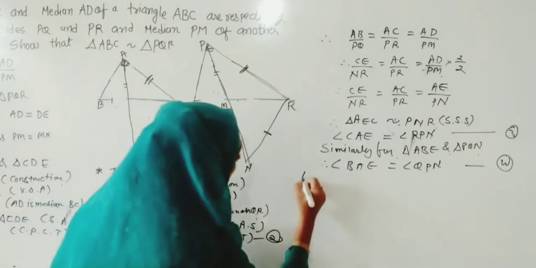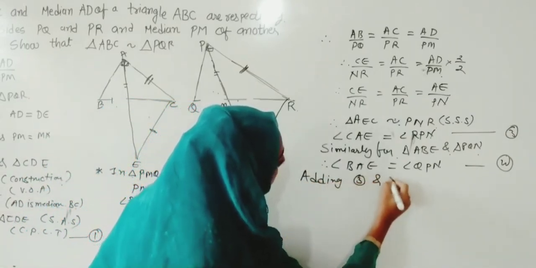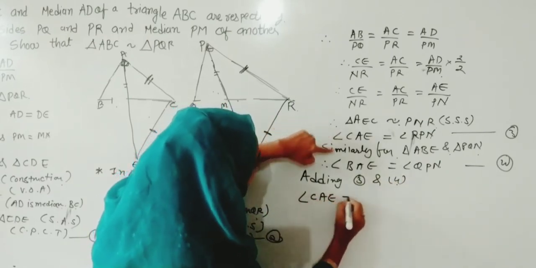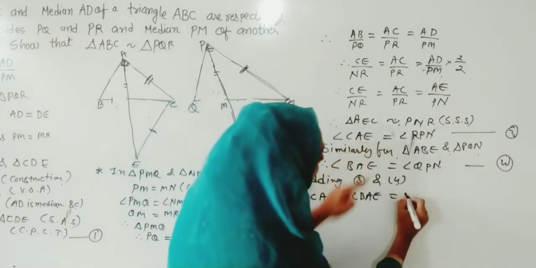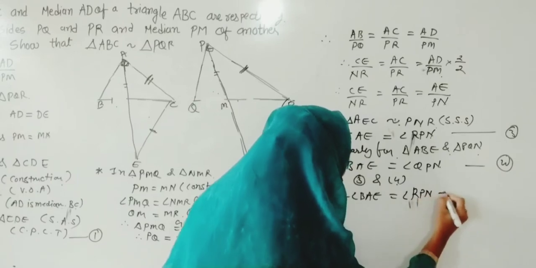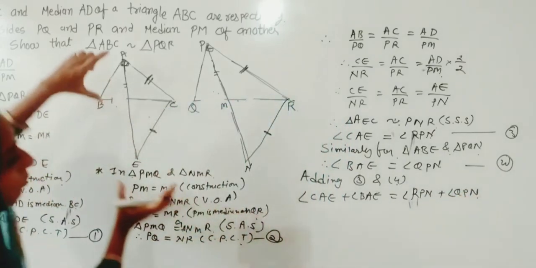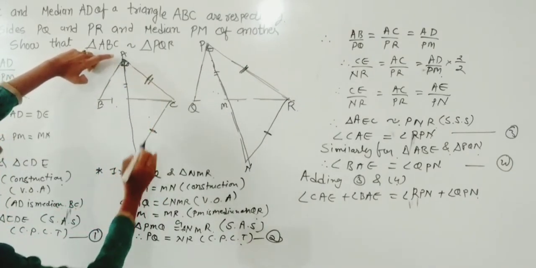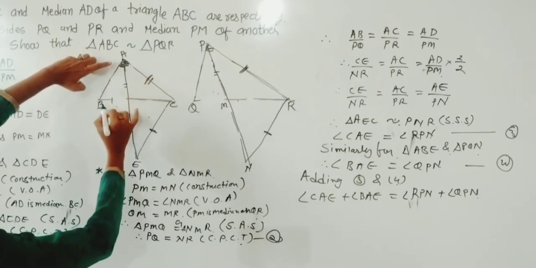Now what will we do? Adding equation number 3 and 4, what are we getting? Angle CAE plus angle BAE will be equal to angle RPN plus angle QPN. So watch it in the figure. CAE and BAE are adding, and it will make angle BAC.